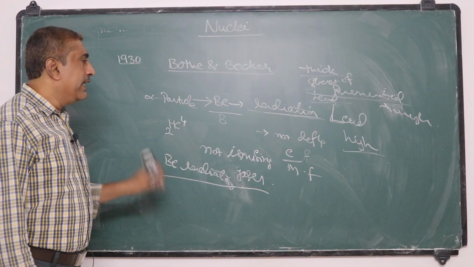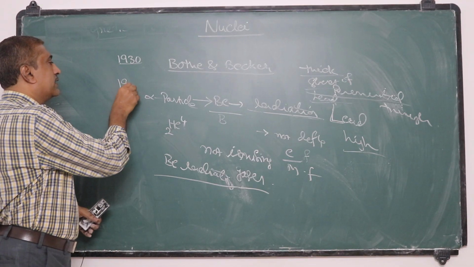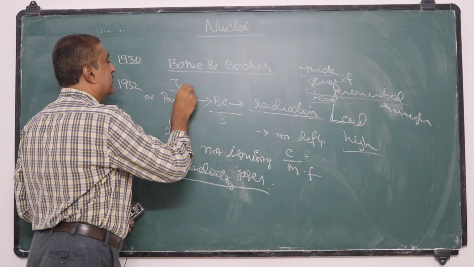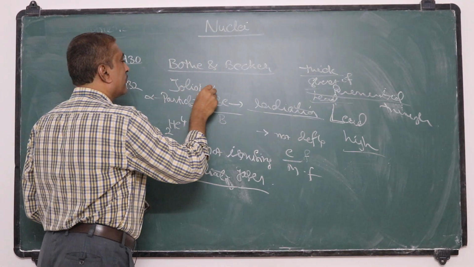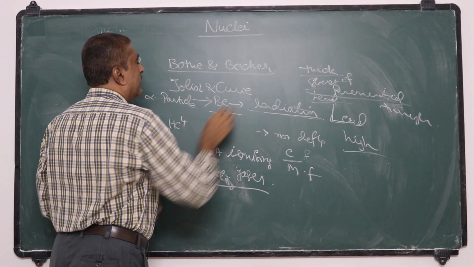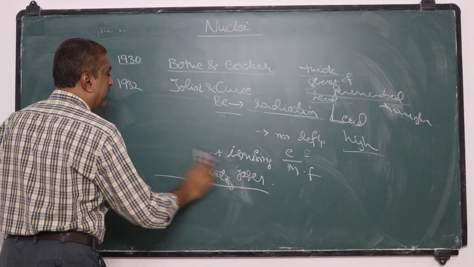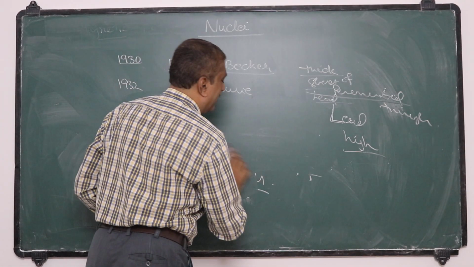Next, in 1932, Joliot and Curie, other scientists, made experiments on the transmutation of elements.